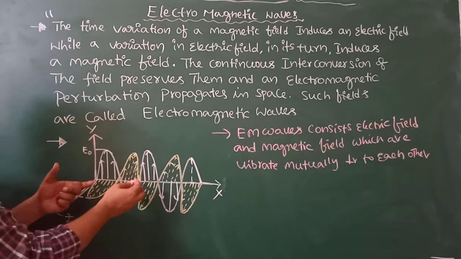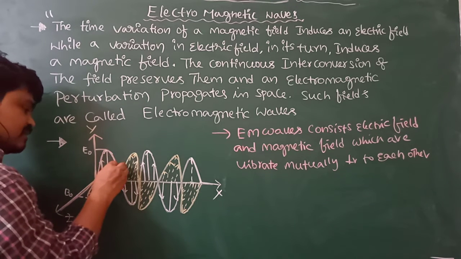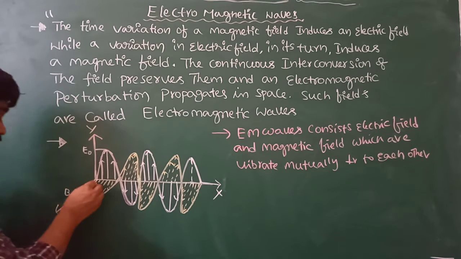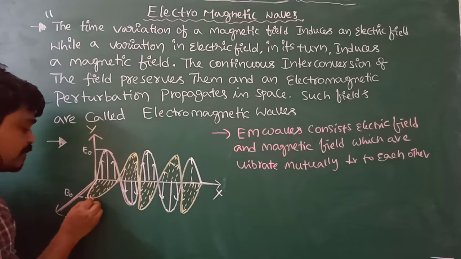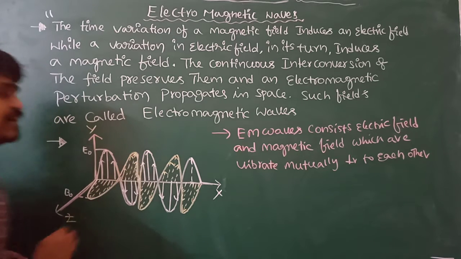This electromagnetic wave consists of an electric field, which vibrates along the y direction, and a magnetic field, which vibrates along the z direction.